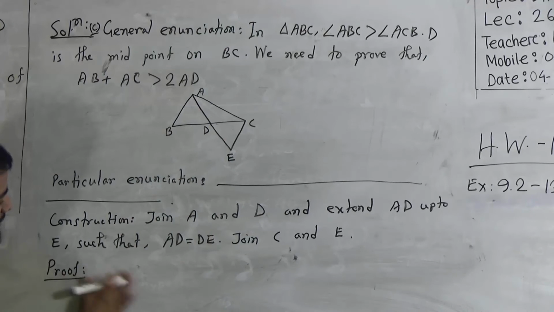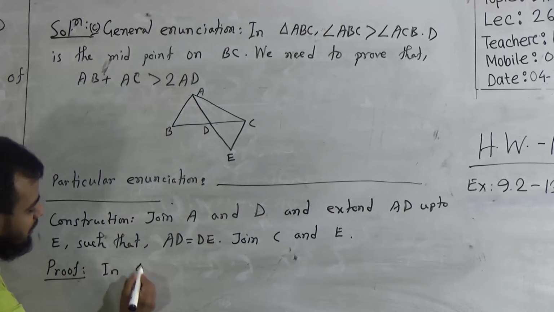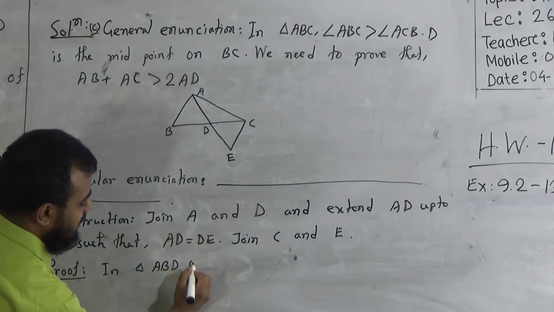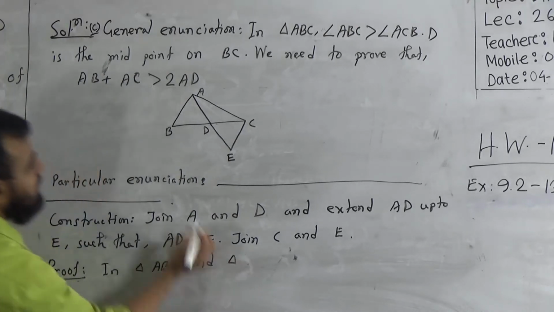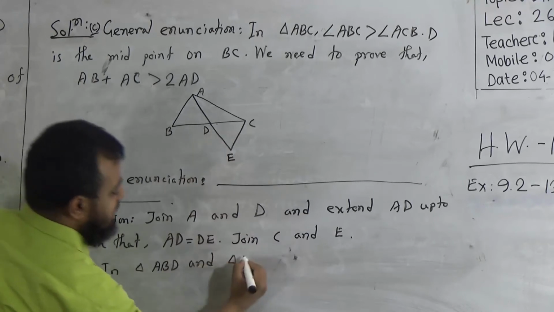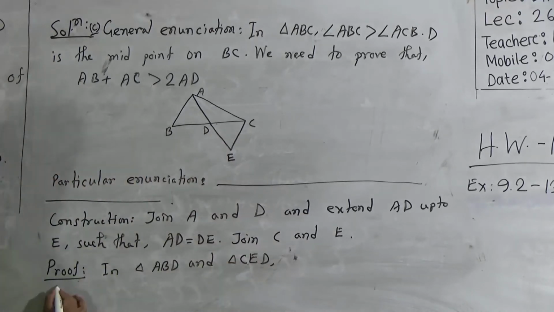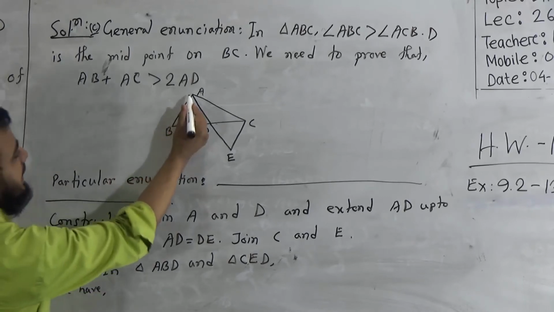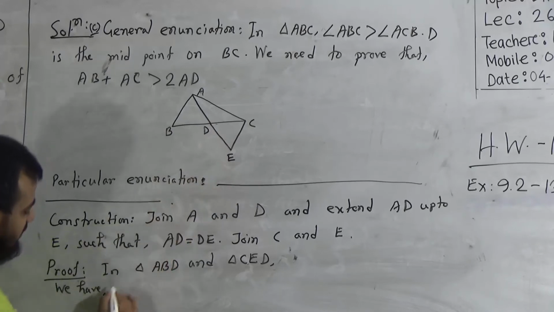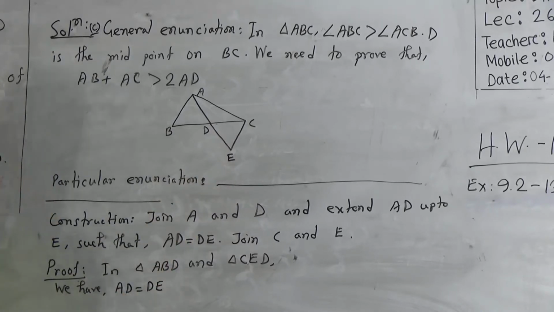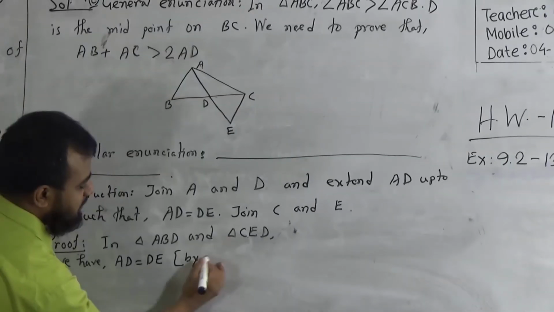In triangle ABD and triangle CED, we have AD equal to DE by construction, right?